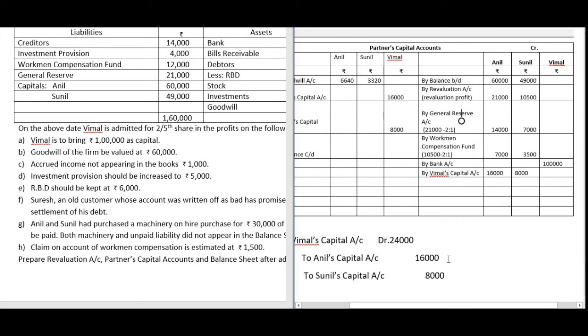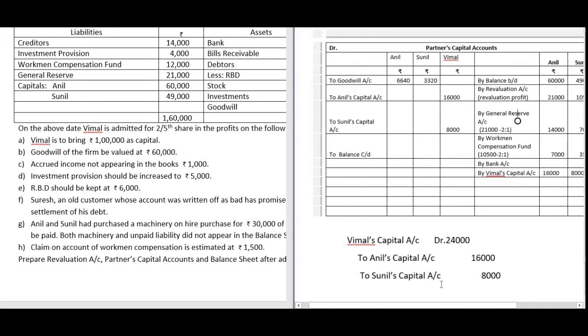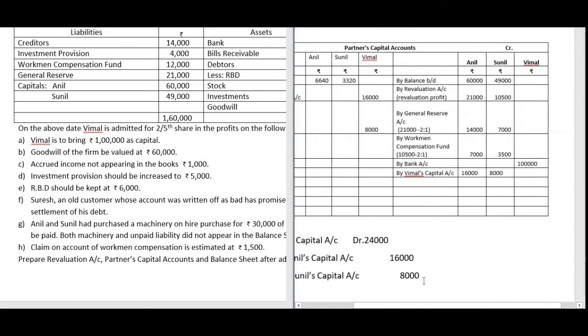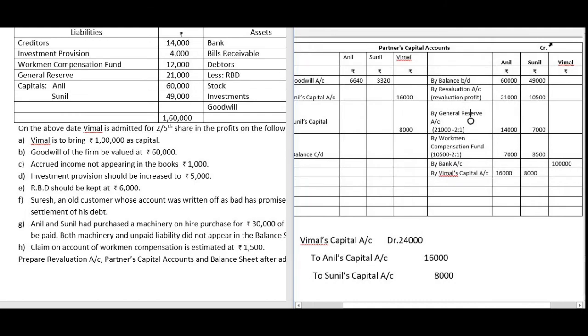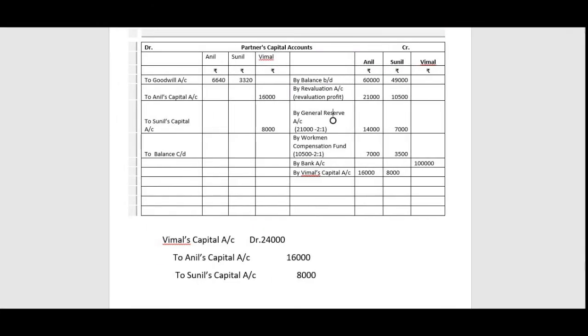So this entry is recorded in all the capital accounts. Vimal's capital account is debited, so we have it on the debit side. Anil's and Sunil's capital accounts are credited, so while posting it comes on the credit side. Okay, so we have recorded all the entries. We have to balance this account.